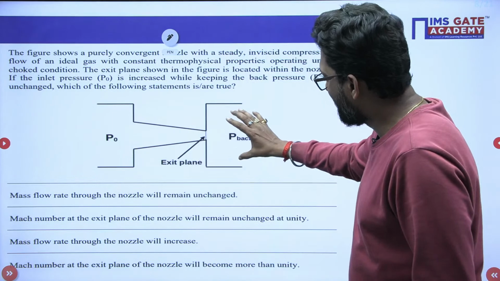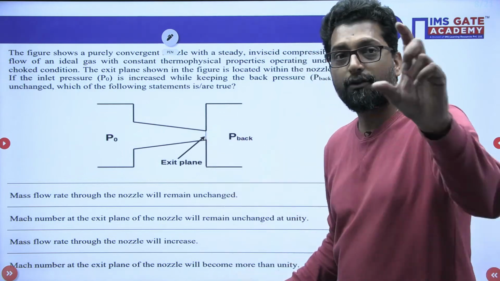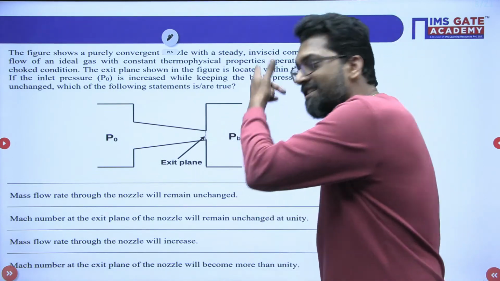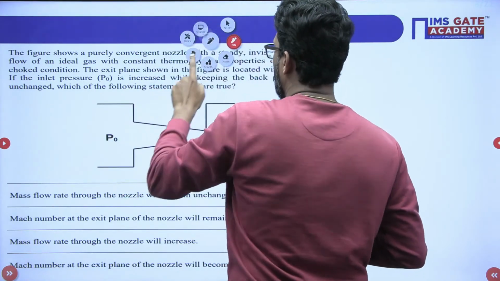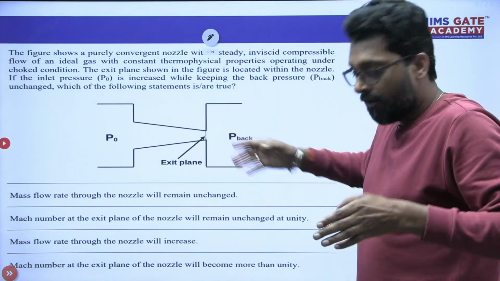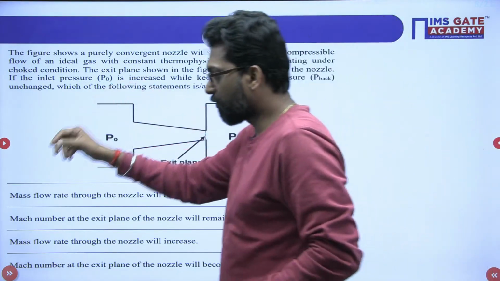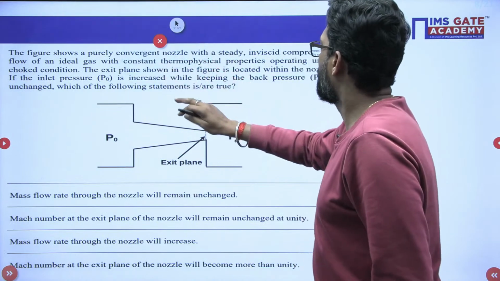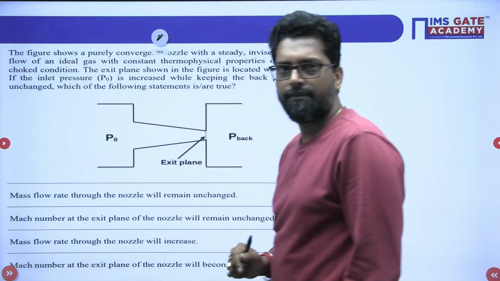If you change the back pressure, what changes? This is the minimum area of this nozzle, so that is called the throat. So at what condition, what is the condition at the throat if we change the back pressure? What is given, the figure shows purely convergent. That means, see, there are three conditions: pure convergent, pure divergent, and convergent and divergent both at a time. So this question is related to the pure convergent nozzle with a steady inviscid compressible flow of ideal gas.